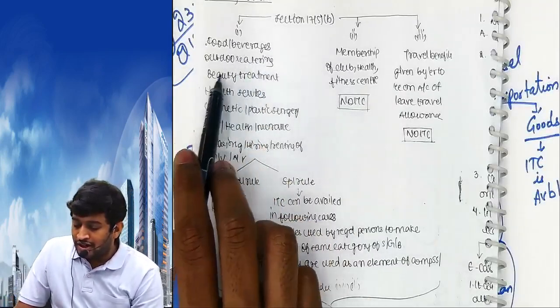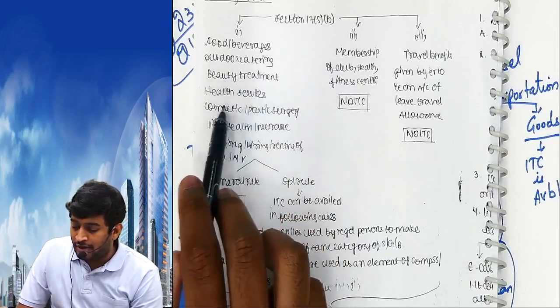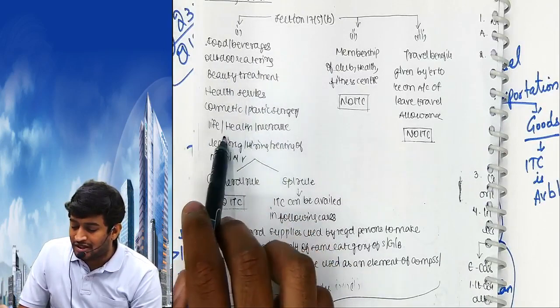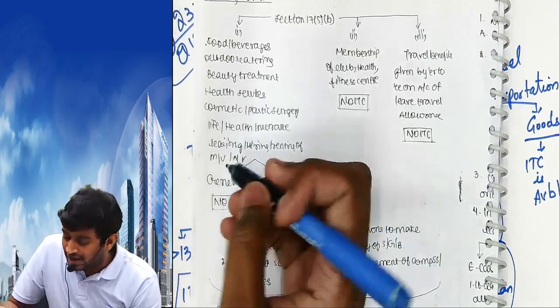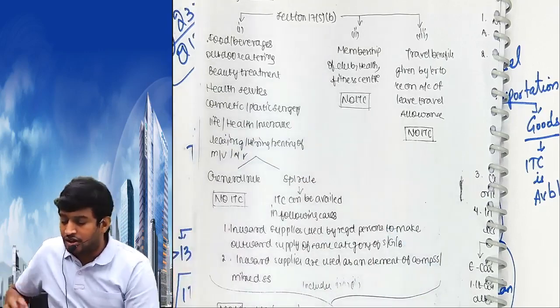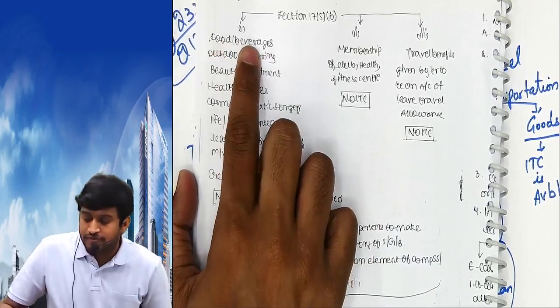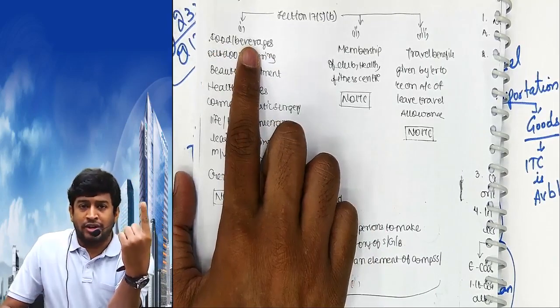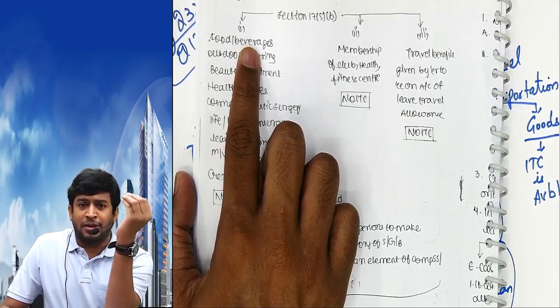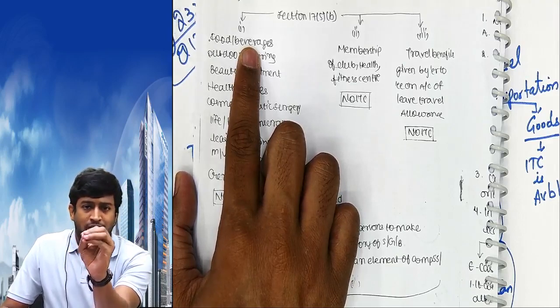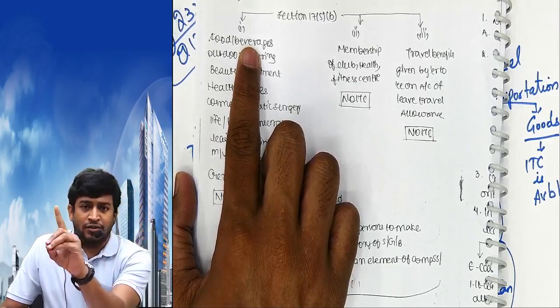Food, beverages, outdoor catering, beauty treatment, health services, cosmetic plastic surgery, life insurance, leasing, renting of motor vehicles and all. Listen. Food, beverages: I went to a restaurant to eat. He gave me a bill of 100 plus 12. Will I get the credit of 12? We don't know.